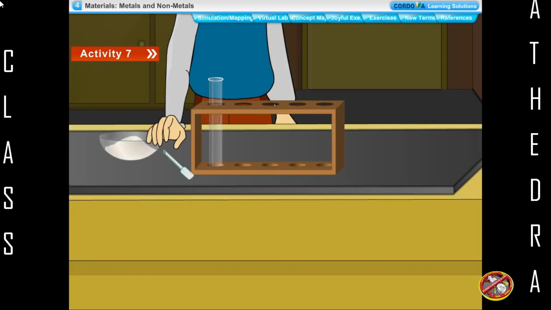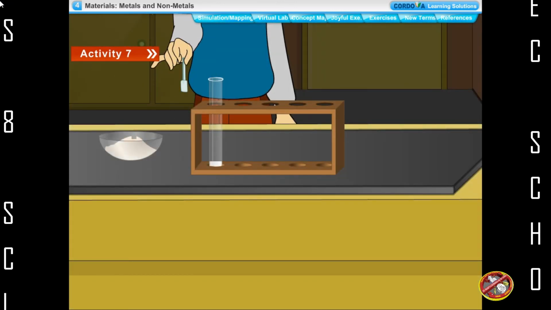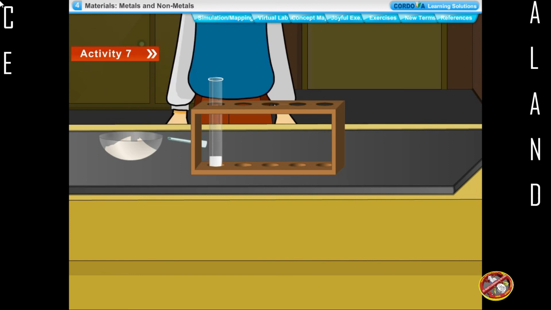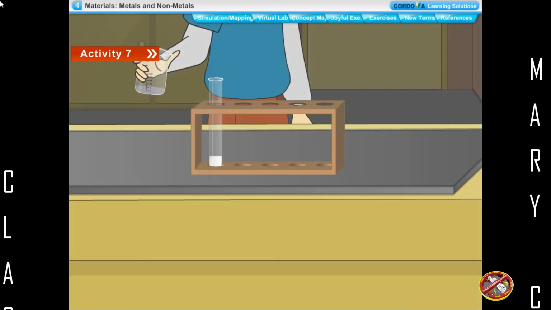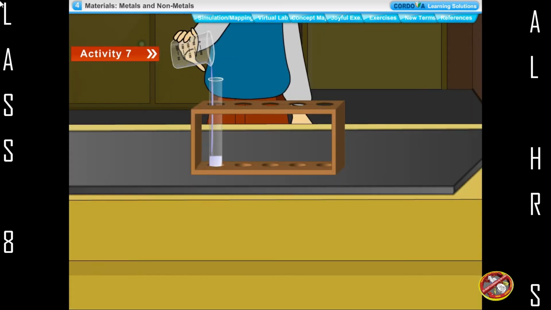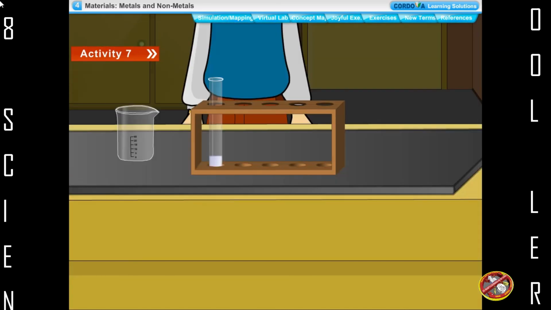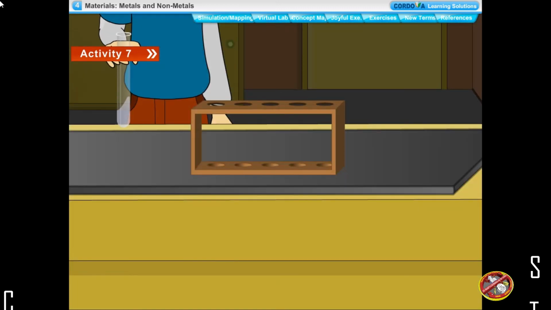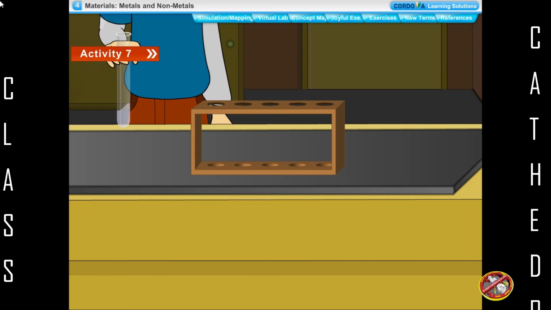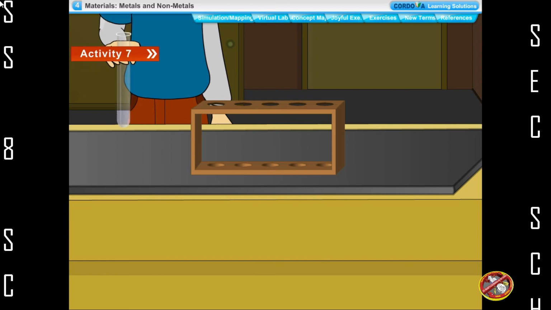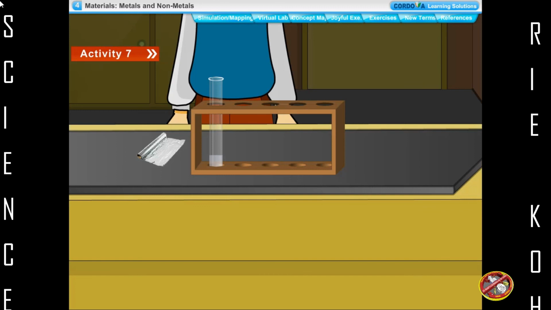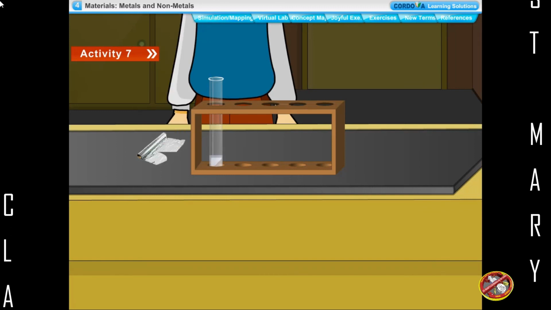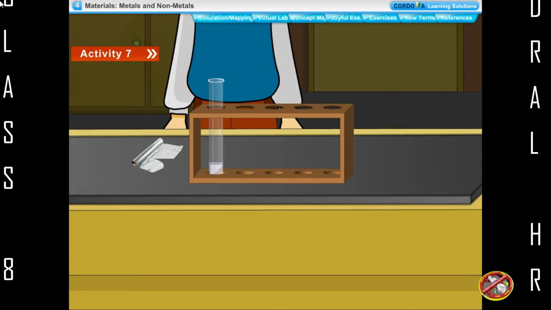We take a test tube and drop in it 3 to 4 pellets of sodium hydroxide base with a plastic spatula. We add 5 ml of water and shake the test tube containing sodium hydroxide well. We have prepared a fresh solution of sodium hydroxide. To this solution we add a piece of aluminium foil. We can see tiny bubbles of gas in the solution.